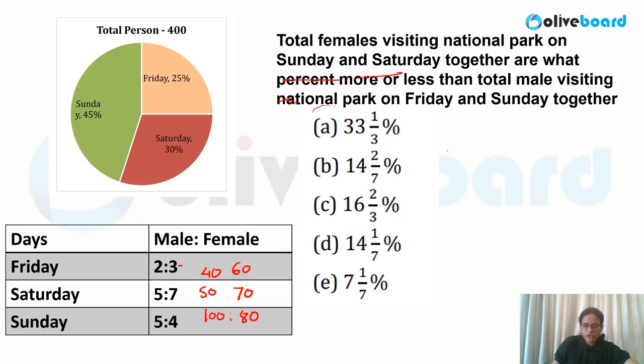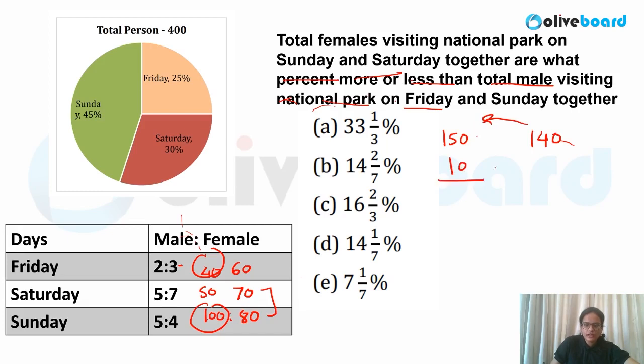So let me solve the question now. Total female visiting the national park on Saturday and Sunday. So how many females are visiting on Saturday and Sunday? 150. This is what percent more or less than total males visiting the national park on Friday and Sunday. So males on Friday and Sunday, what is the value? 40 and 100 over here. So 40 and 100 means 140 in this case. So 150 is what percent more than this?